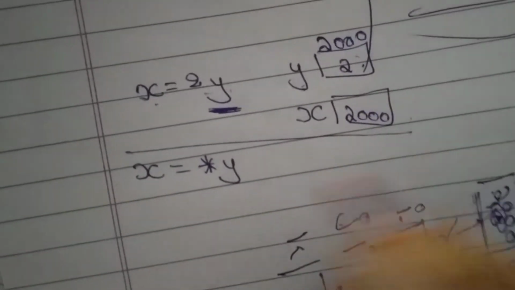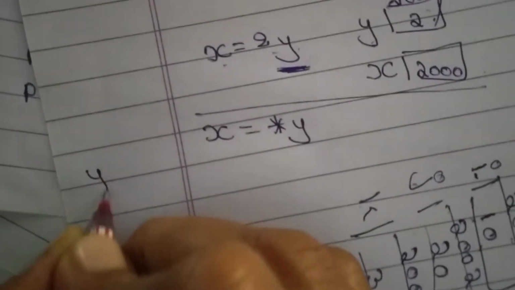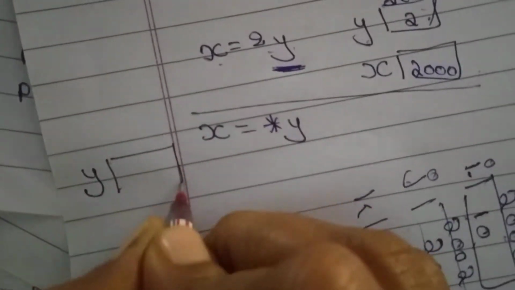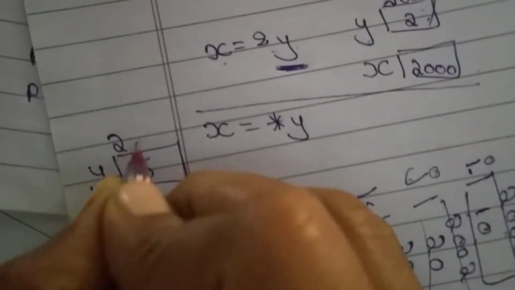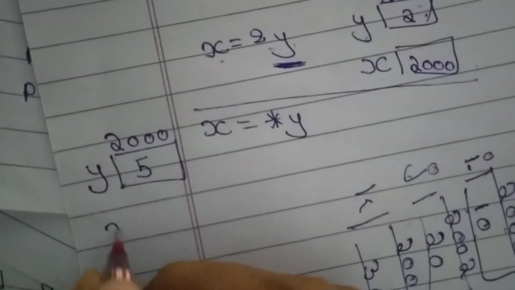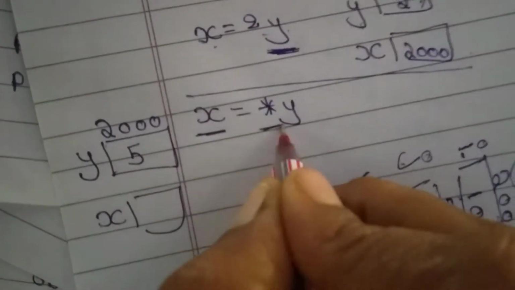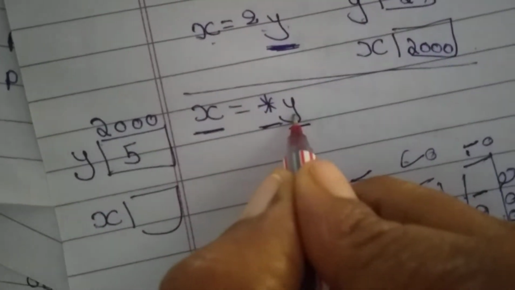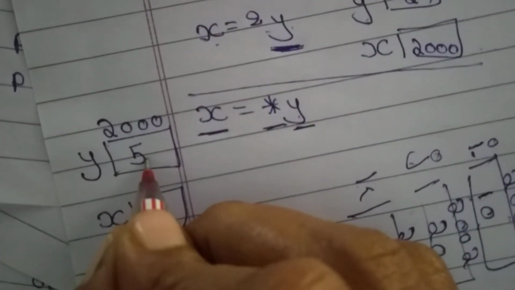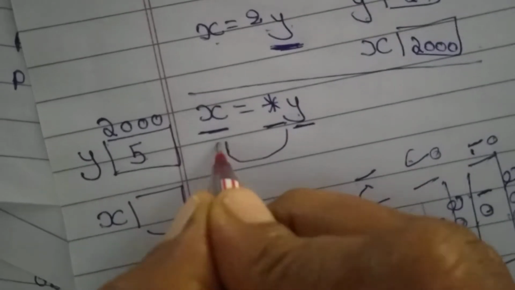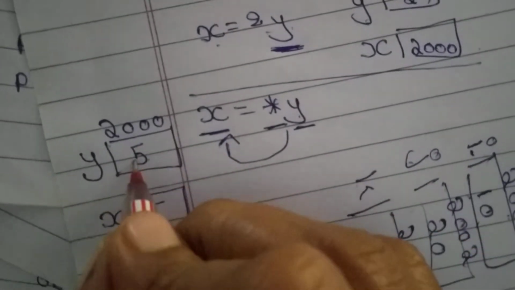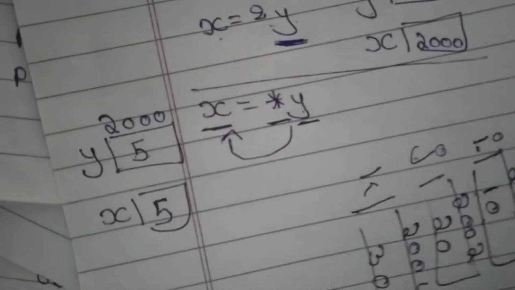Okay? Now the next question is X is equal to asterisk Y. So Y is a memory location. Its value is 5 and its address is 2000. So what is X's value? X is equal to asterisk Y means in the Y memory location, whatever value is there will be stored in X. What value is there in Y? 5 will be stored in X.